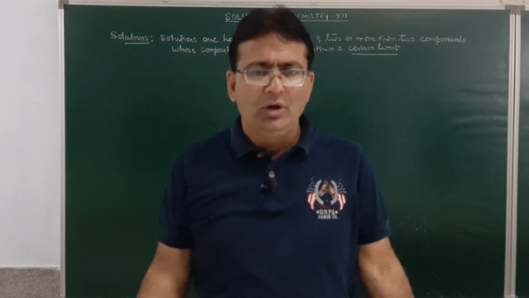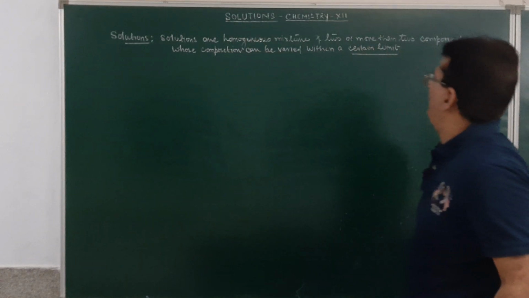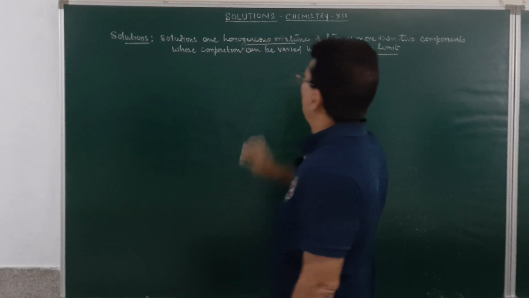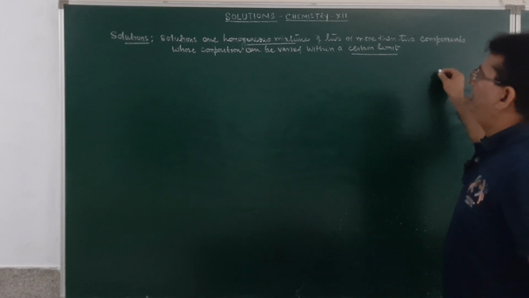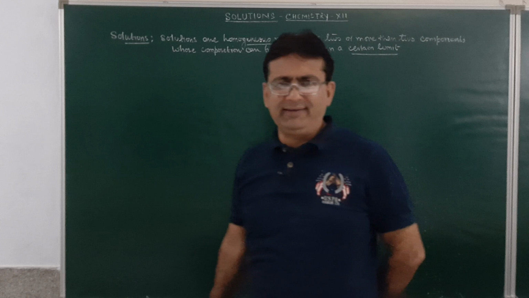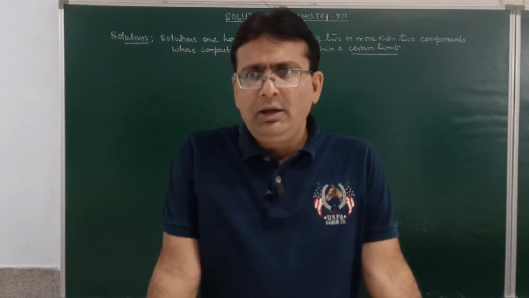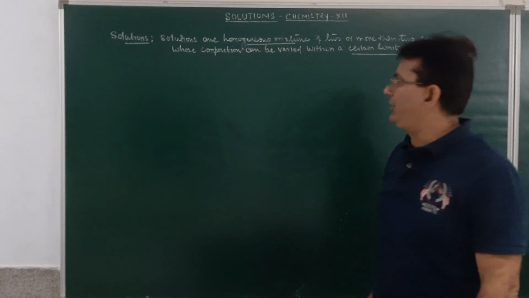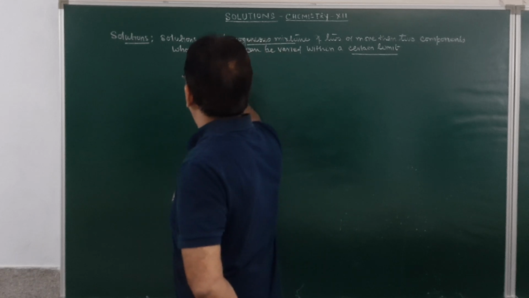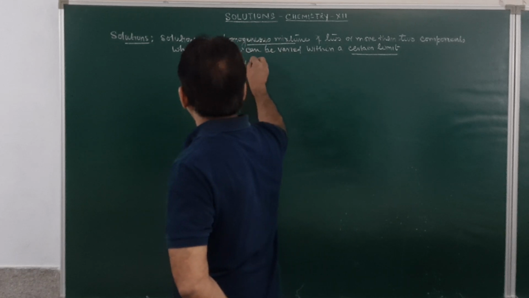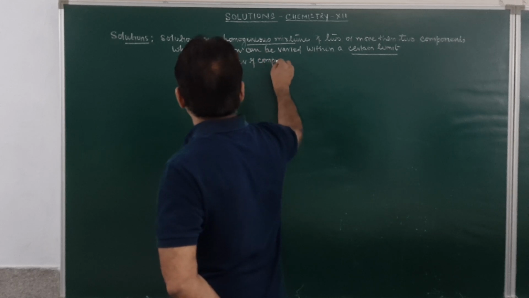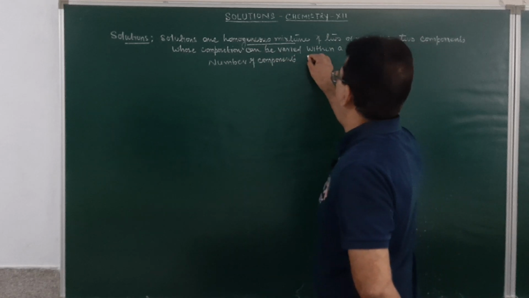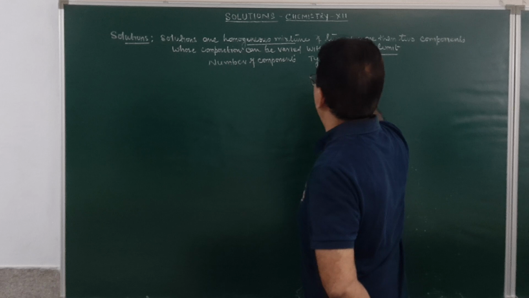So what are true solutions? These are the homogeneous mixture of two or more than two components. Homogeneous means uniformly mixed. So the mixture of two or more than two components whose composition can be varied within a certain limit. Now we consider the number of components and the type of solution.